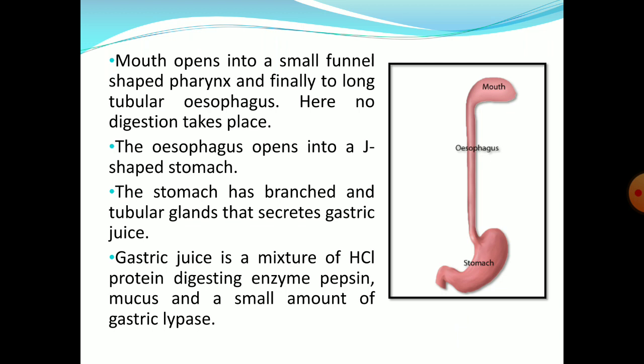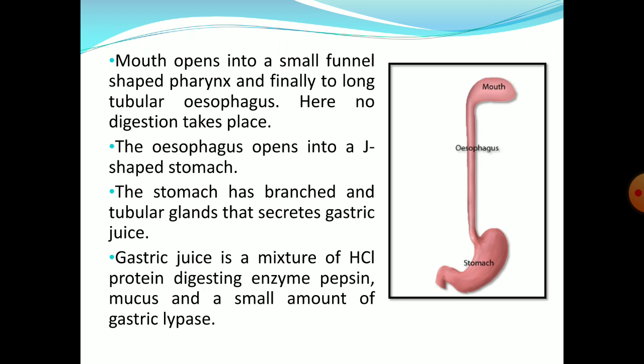Now, the mouth further opens into a small funnel-shaped structure called the pharynx and finally into a long tubular structure called the esophagus, also called the food pipe. Here there is no digestion. From the esophagus, food passes into the J-shaped stomach, which has branched and tubular glands called gastric glands.